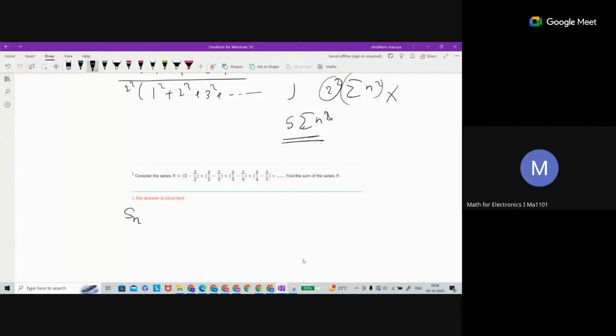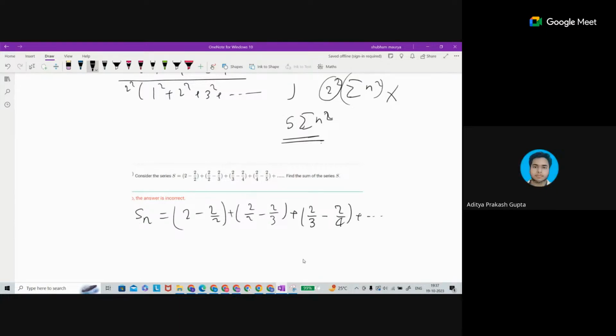If you want to prove it, in that case the nth term will tend to 0. The process you can do is the partial sum. Suppose I take the partial sum. This is one term, 2 by 2 minus 2 by 3, and then 2 by 3 minus 2 by 4. So what is going to be the nth term now?